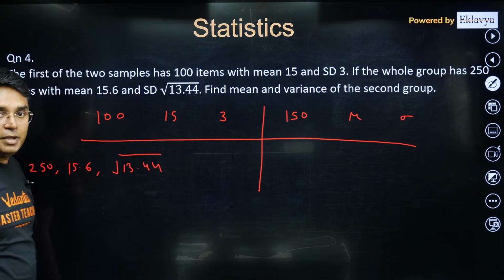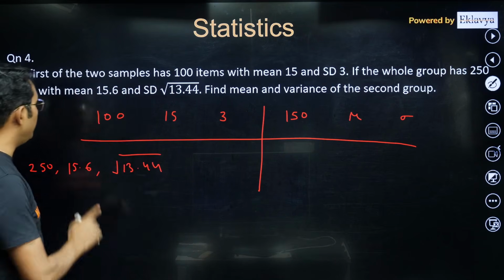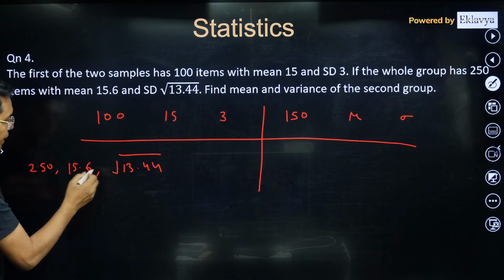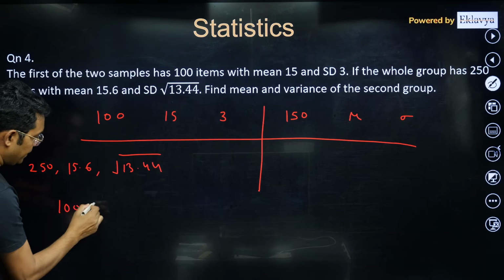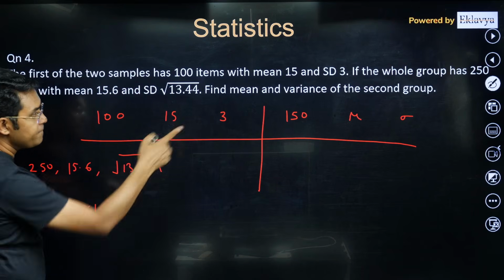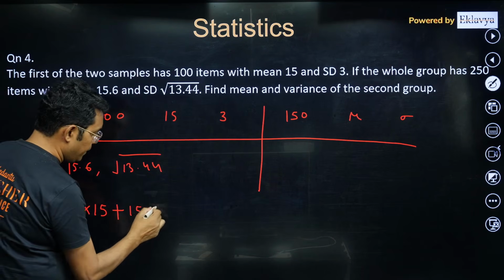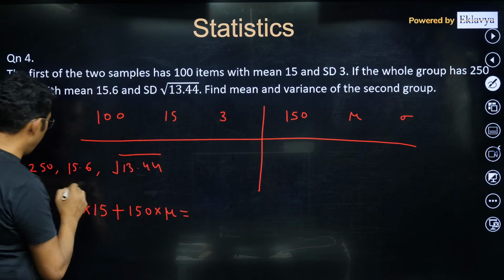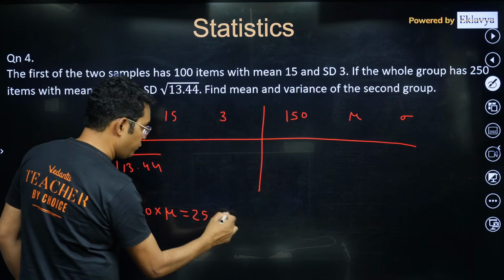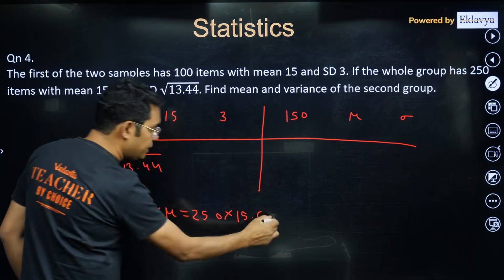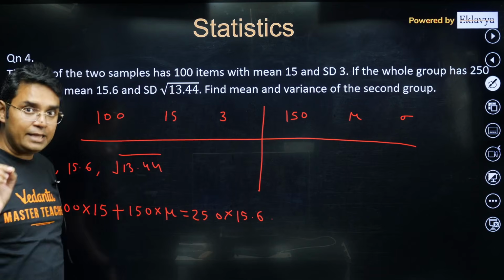So how will we find the mean? I think finding the mean is very easy. You can multiply this 100 with 15 plus this 150 into mu, and that should be equal to 250 into 15.6. Dear students, you might have done these things in 10th grade also.